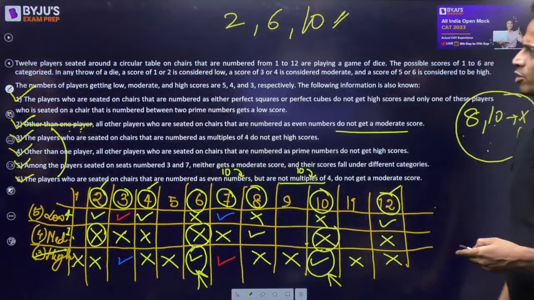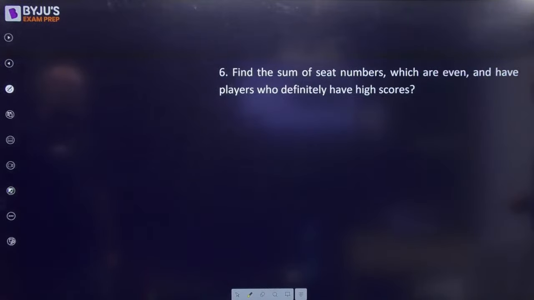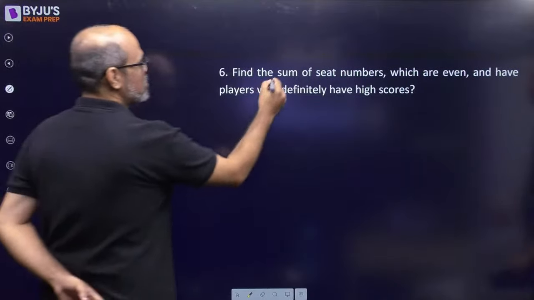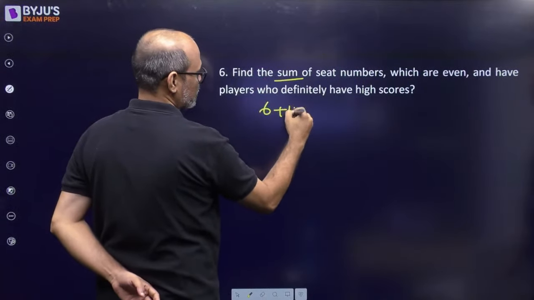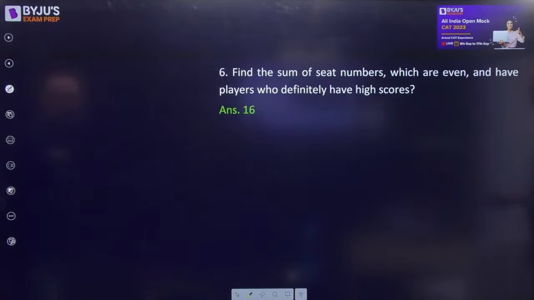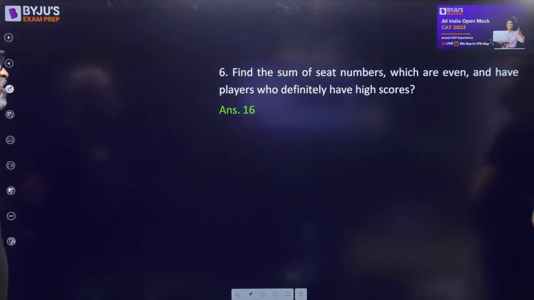It should be 16. Let's look at the question once again. So question is find the sum of seat numbers which are even and definitely have high scores. So 6 plus 10. Answer should be 16. Let's check it out. And yes, it is 16. So why 2 for that other one? The fifth question seems to have something wrong. Let's go back and check once.